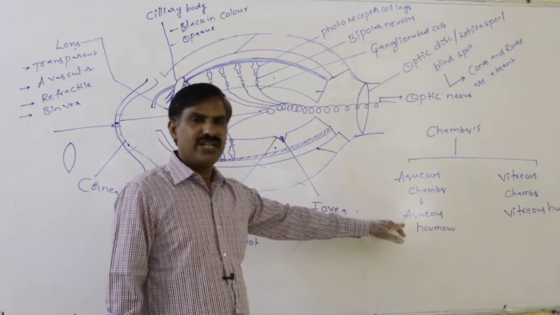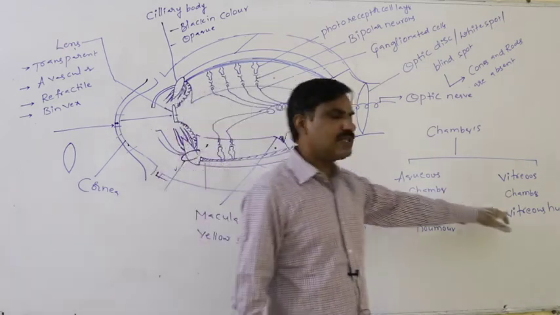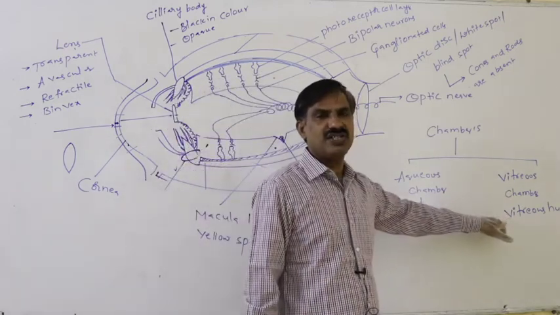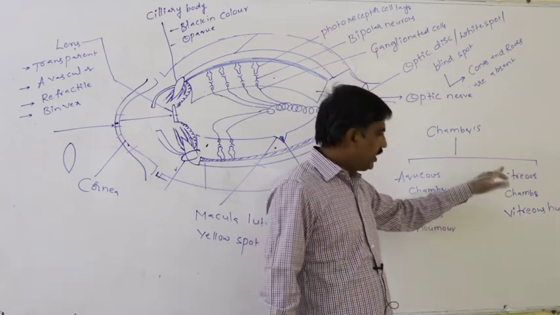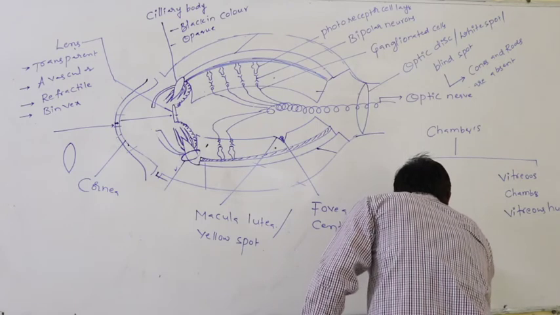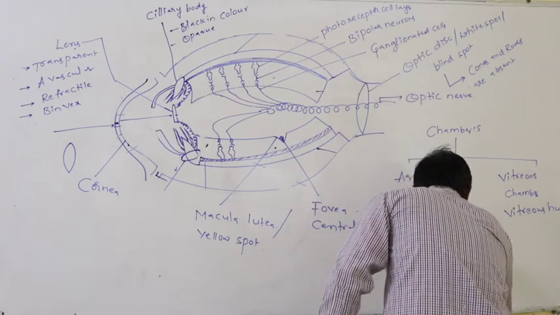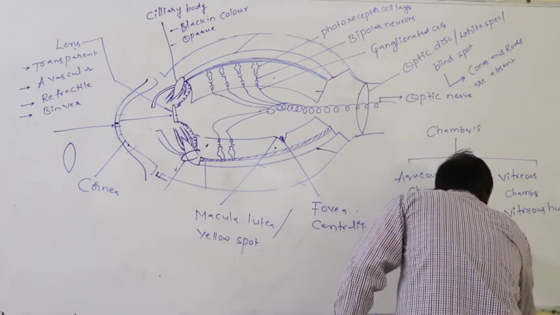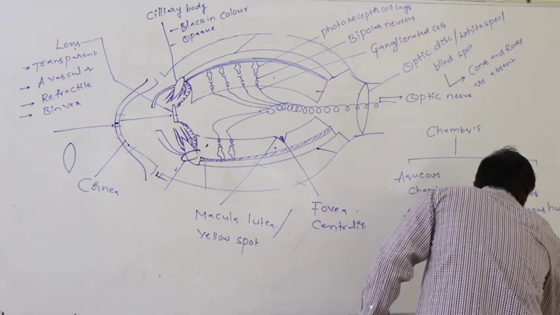It is liquid in state, colloidal or jelly-like. Both of them are useful in causing intraocular pressure.